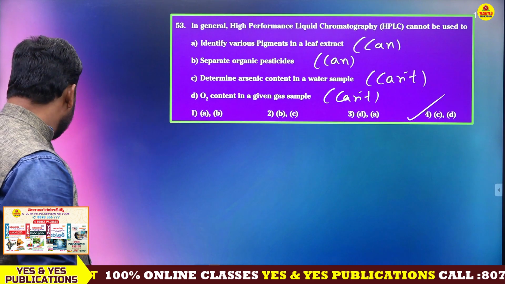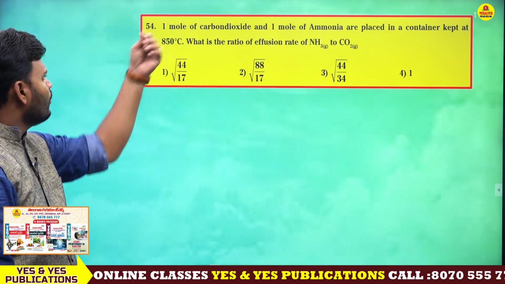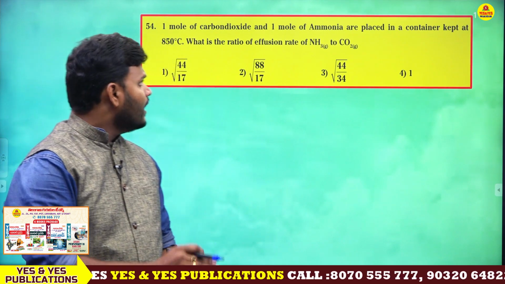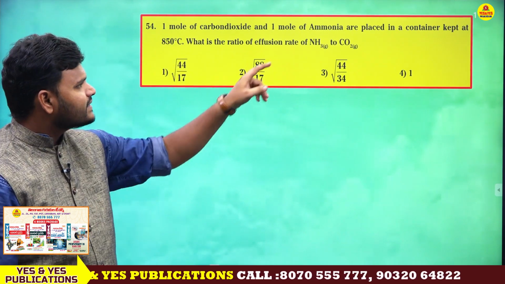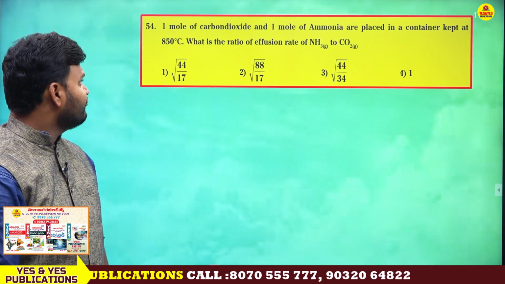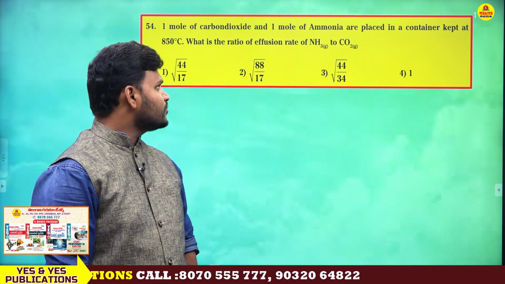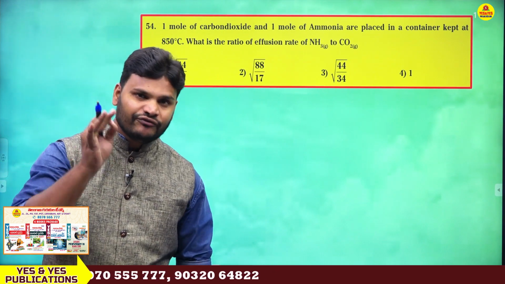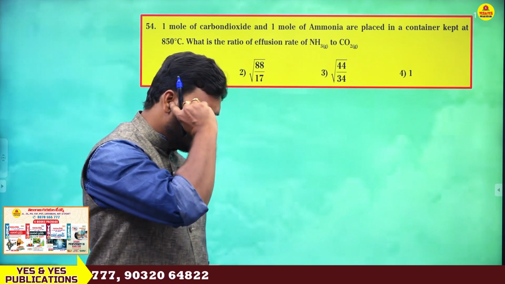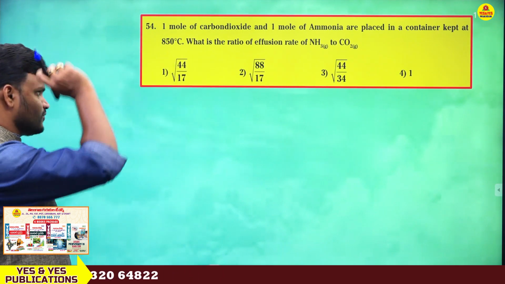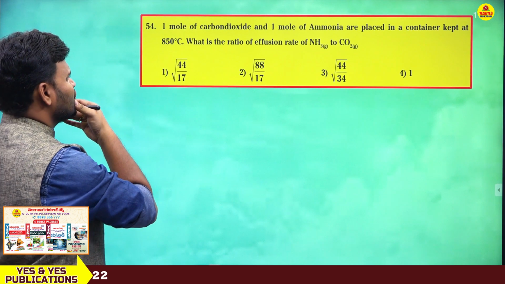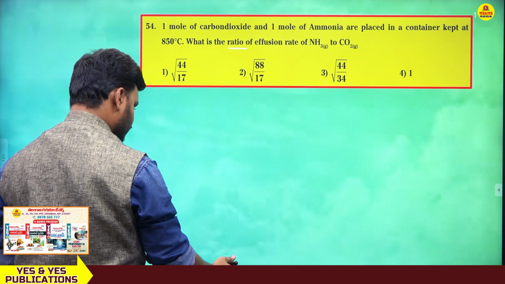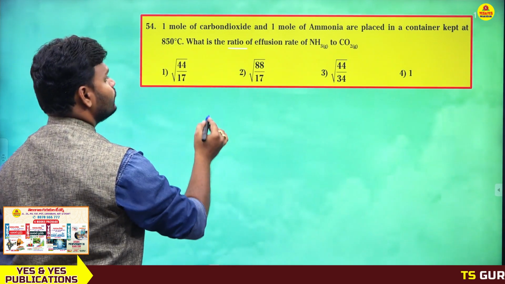Next, let's move to the next question. 1 mole of carbon dioxide and 1 mole of ammonia are placed in a container kept at 850 degrees Celsius. What is the ratio of effusion rate of NH3 to CO2? So we need to find the effusion rate, using the effusion concept. The ratio given is ammonia and CO2.